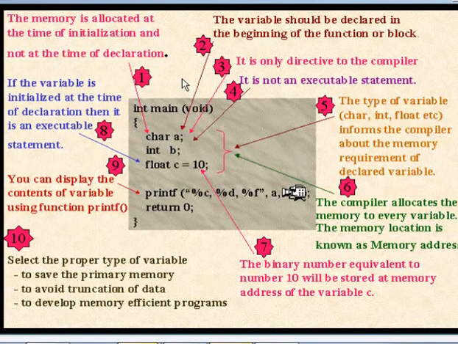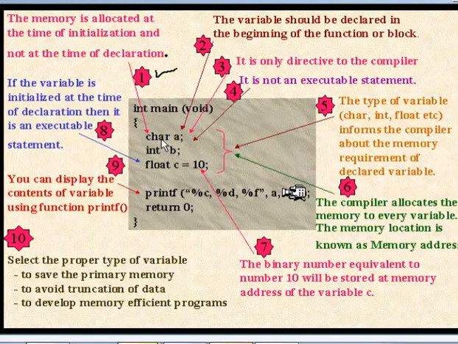Here we'll see the concept of variable in detail. Let us see point number 1. The memory is allocated at the time of initialization and not at the time of declaration. You see, this character A is a declaration and it says A is a character type of variable. This statement never allocates memory. It will allocate the memory at the time of initialization.